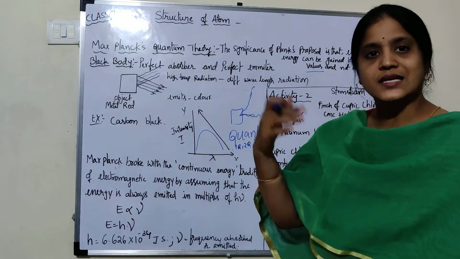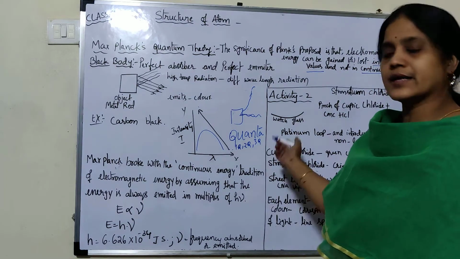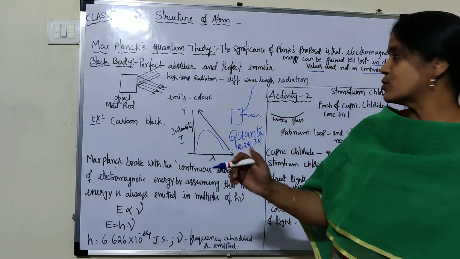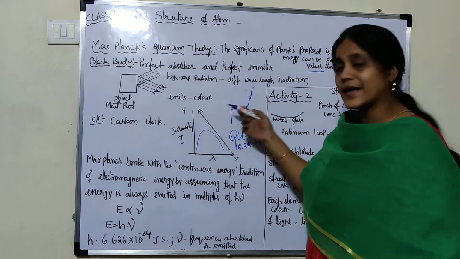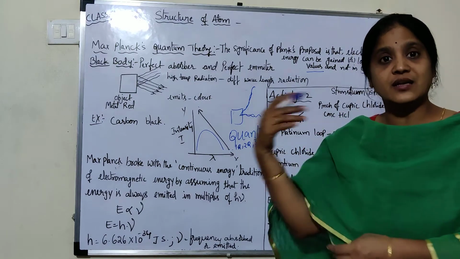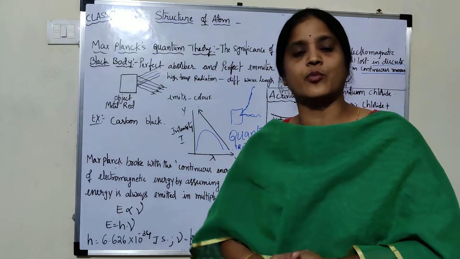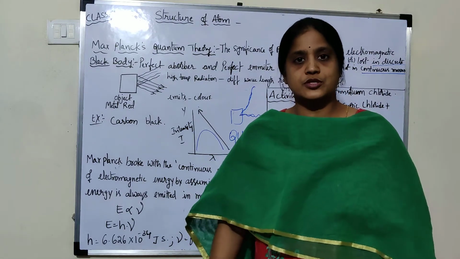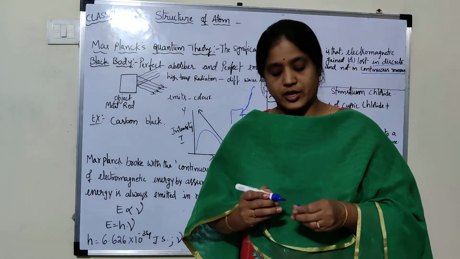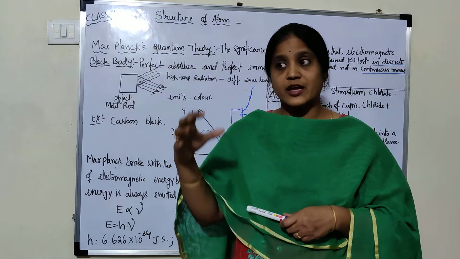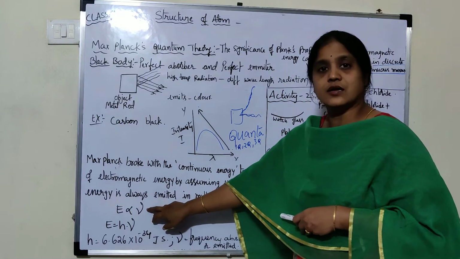So the energy released by a body is always an integral multiple. And when a certain frequency of radiation falls on your body or is absorbed by your body, it should emit the light. The amount of energy emitted by the body is directly proportional to the frequency of the wave. How much energy is being emitted, we can find out by the frequency of the wave.